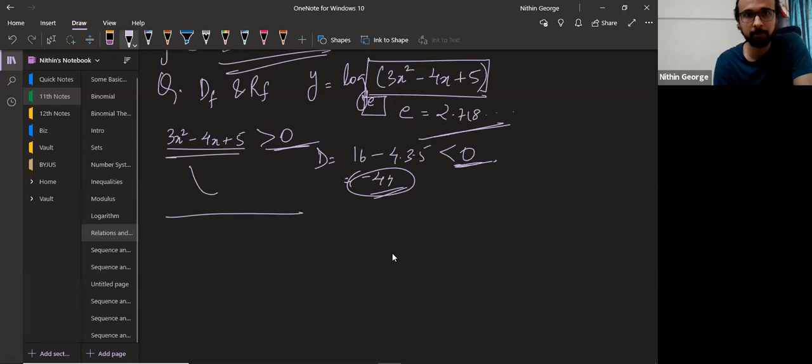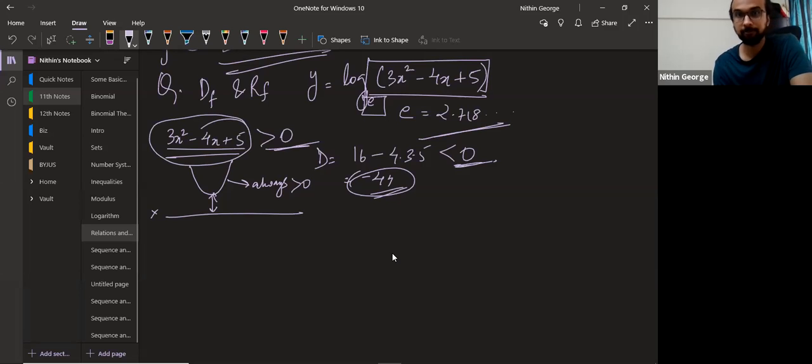This is an upward facing parabola. This will always be above the x-axis. So this graph will always be above the x-axis, meaning this graph is always greater than 0. The value of 3x square minus 4x plus 5 will always be positive. Do you know how to find the minimum value here?